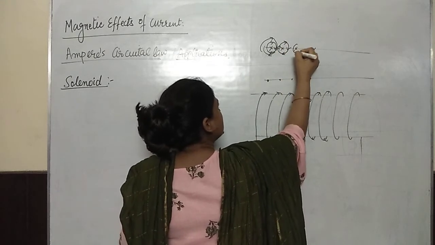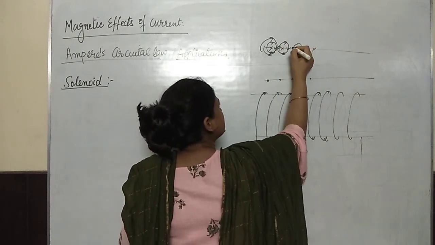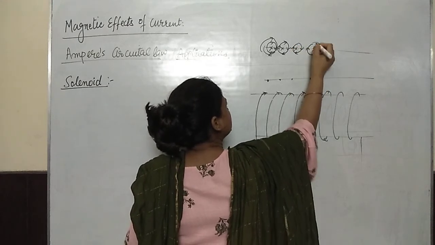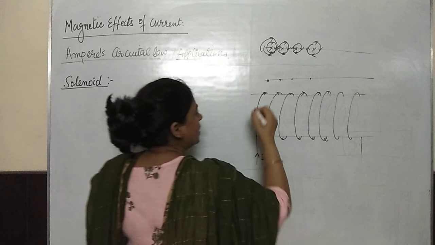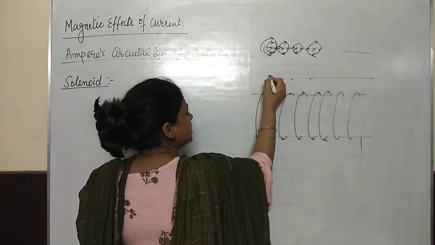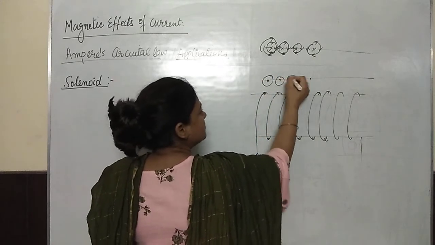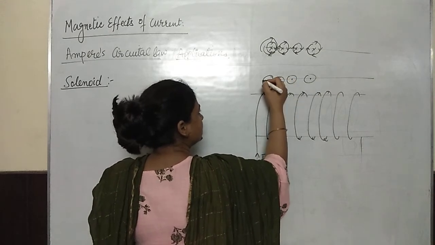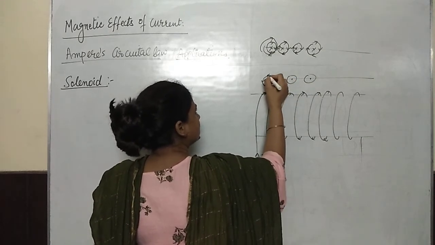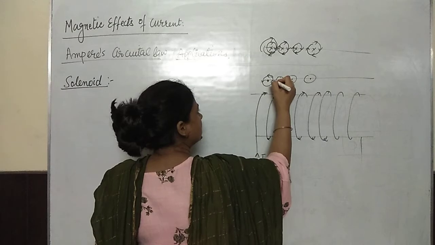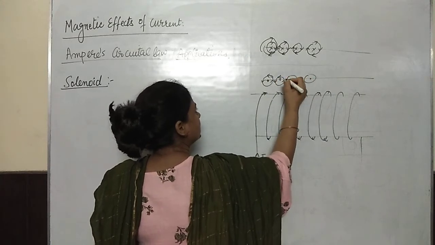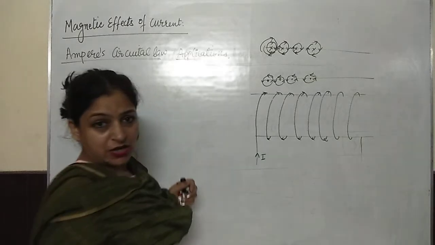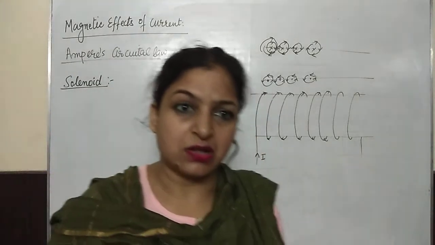Here, same. Here magnetic field lines would be anti-clockwise. I'm just drawing one loop of magnetic field everywhere. So these types of magnetic field loops are created.